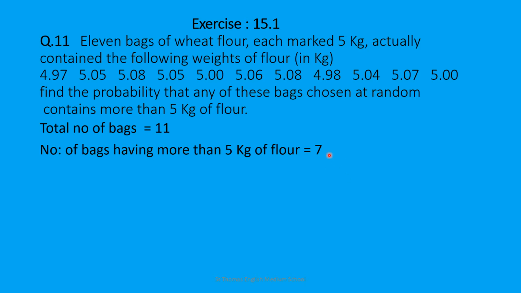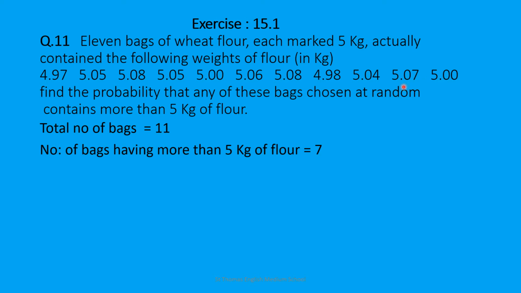Whenever you are taking these numbers, we must be careful. Here 5.05, 5.08, 5.05, 5.06, 5.08, 5.04, 5.07 are the bags having more than 5 kg weight.